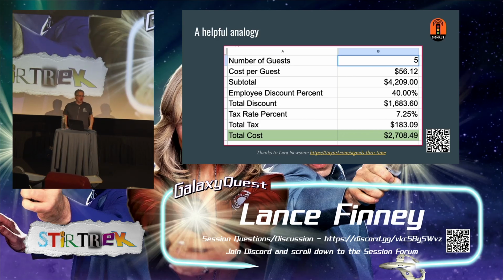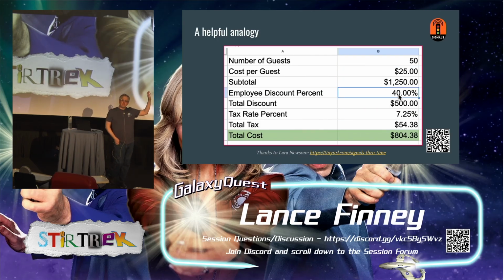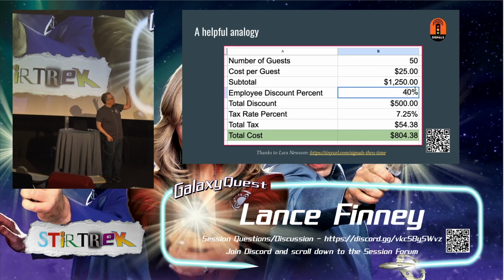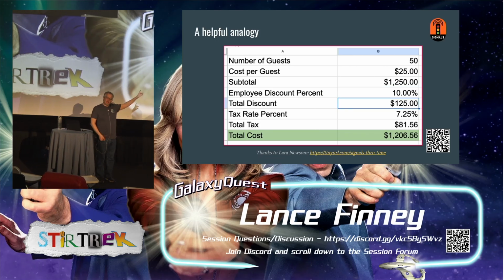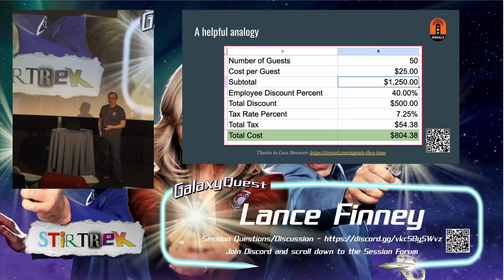And we've actually all used systems that have solved this problem. Spreadsheets. Now, I'm not claiming spreadsheets use signals. I don't know how they're implemented on the inside. But you can think about the problems that we're trying to solve by looking at a spreadsheet. This is a more involved version of the calculation I just showed. We have a total cost at the bottom, and again, there's a cost per guest and a number of guests, but there's also discounts and taxes and stuff like that.